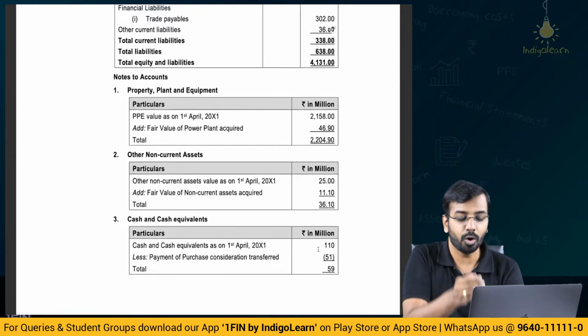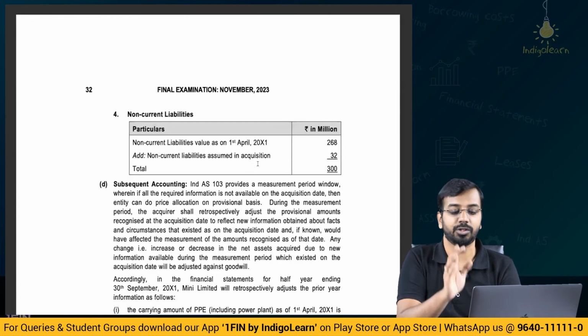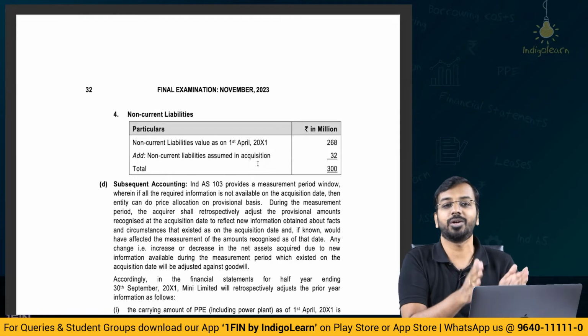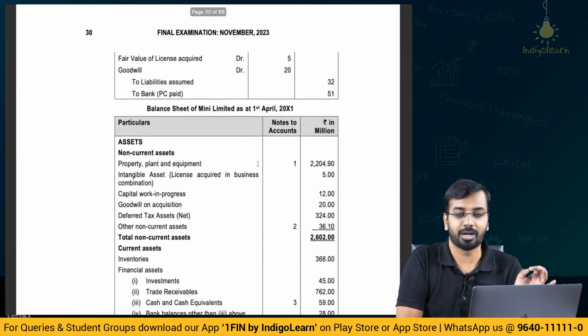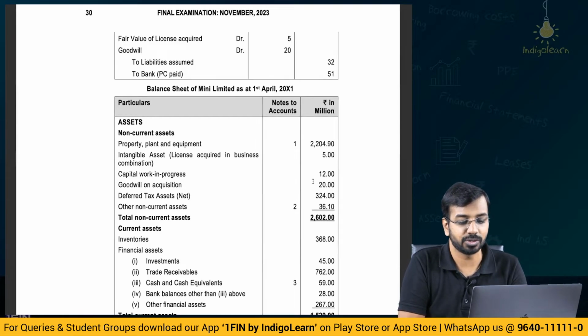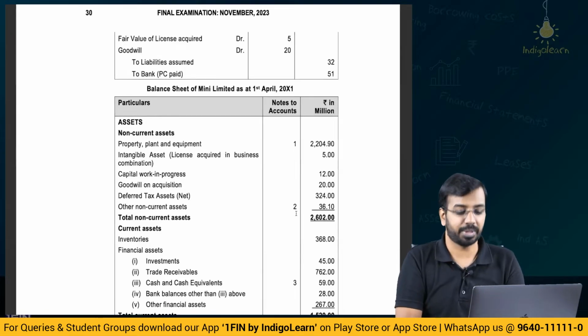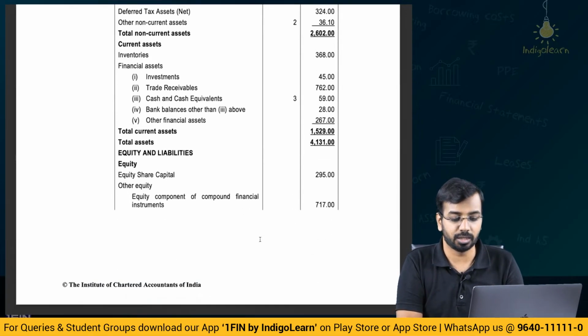Cash 110 minus what you have paid, 51. Then non-current liabilities plus liabilities that you have assumed, 32. Apart from this, all the remaining items are line by line addition. Please remember, there will not be any non-controlling interest, and you will have goodwill on acquisition. So goodwill on acquisition is 20, that you will show separately, right? So wherever there are changes, only those you need to change, and nothing more than that.